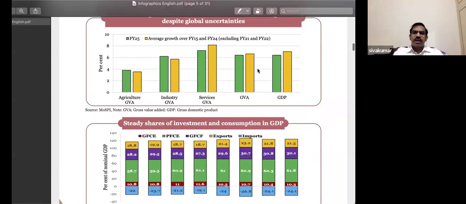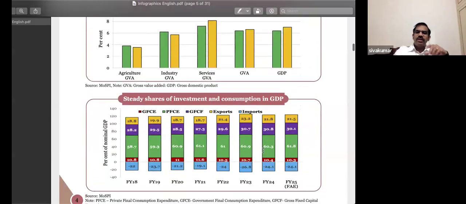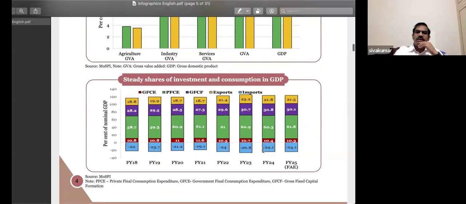So this first bar chart shows you the overall performance of the Indian economy, gross value added, and GDP. In simple terms, my friends, GDP corresponds to the total worth of output, and GVA gives you the total income earned by the factors of production in India. Income, how much income earned, and how much output is produced. So one is a measure of income, the other is a measure of output. That's the simplest way of remembering it. Okay, and now the next bar chart. I hope it's clear to you, right?